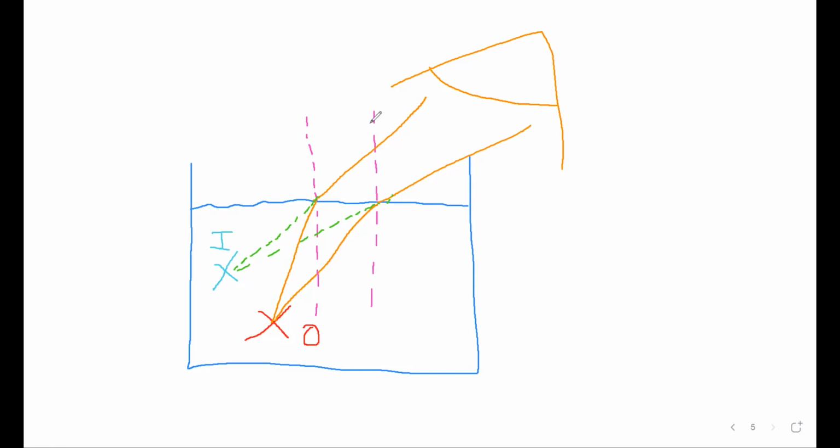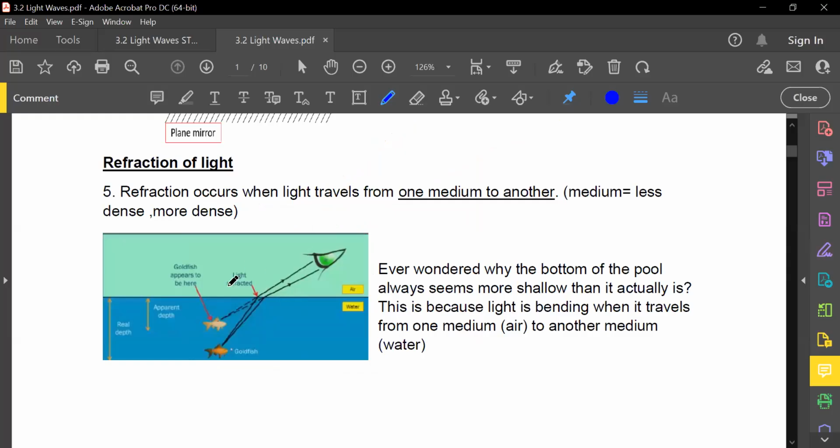Okay. Anyone unclear? Of course, if you want to see a nicer drawing, which is not hand drawn by me, it looks something like this, right? It's supposed to be a straight line here, supposed to be a straight line here. But the light ray, when it hits the water, will bend. And this is where the real thing is. This is where the image is. The image will always be much more shallow than the real object.